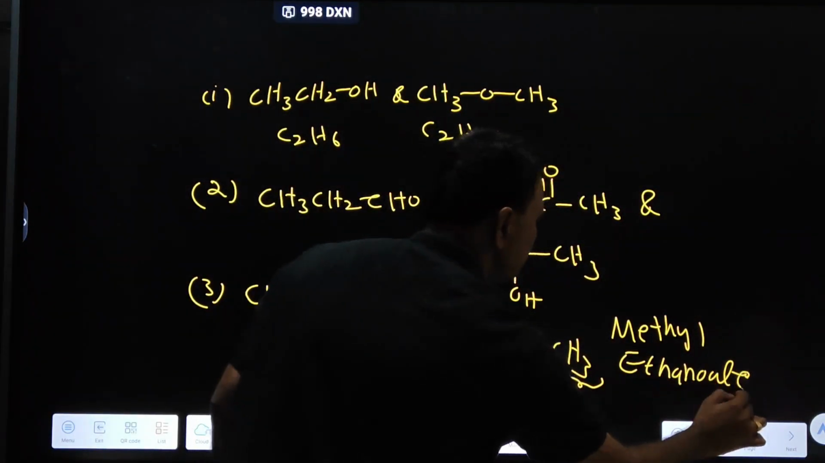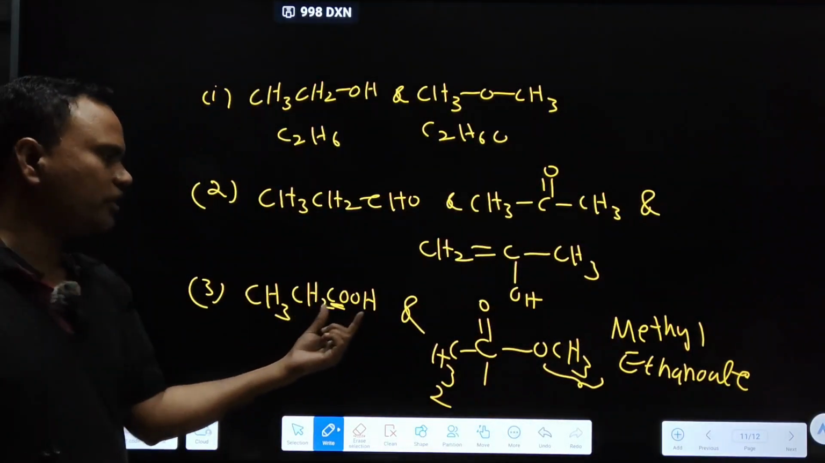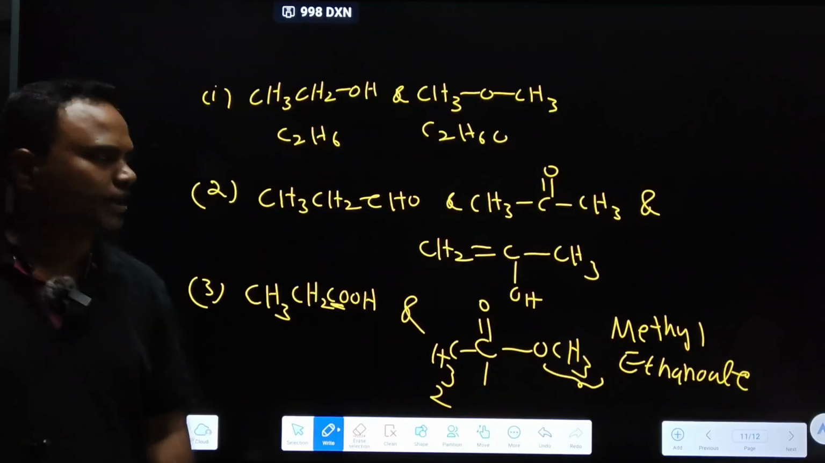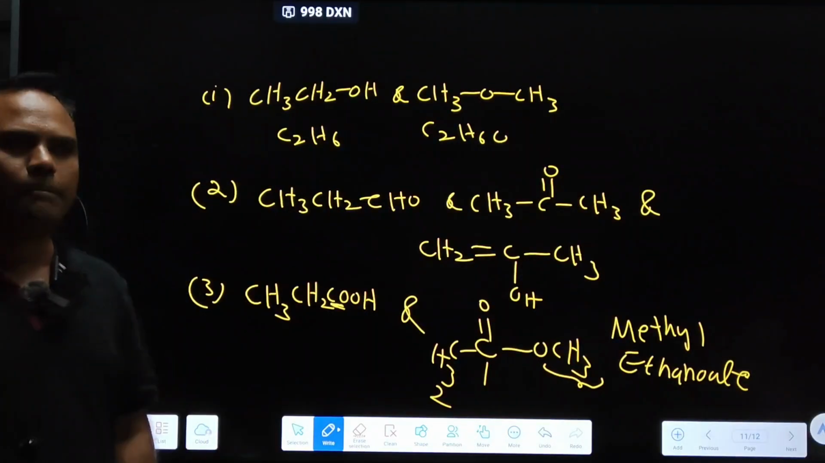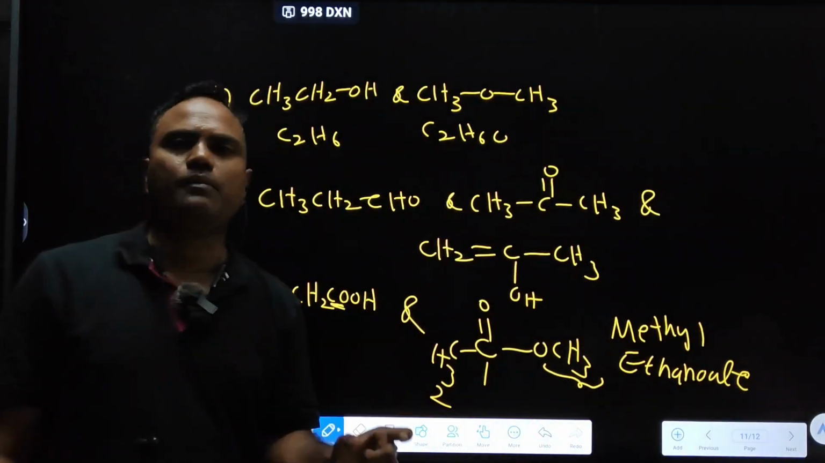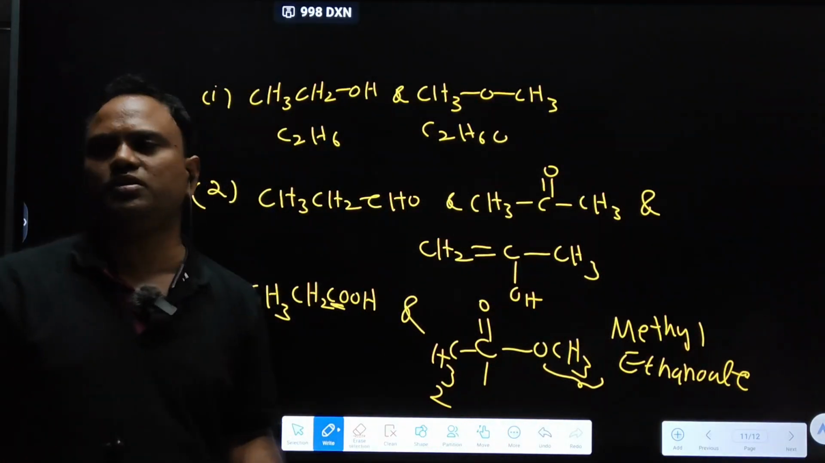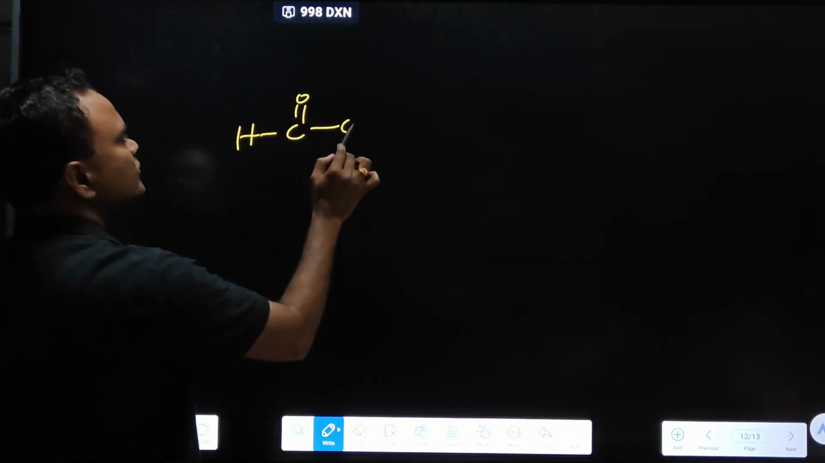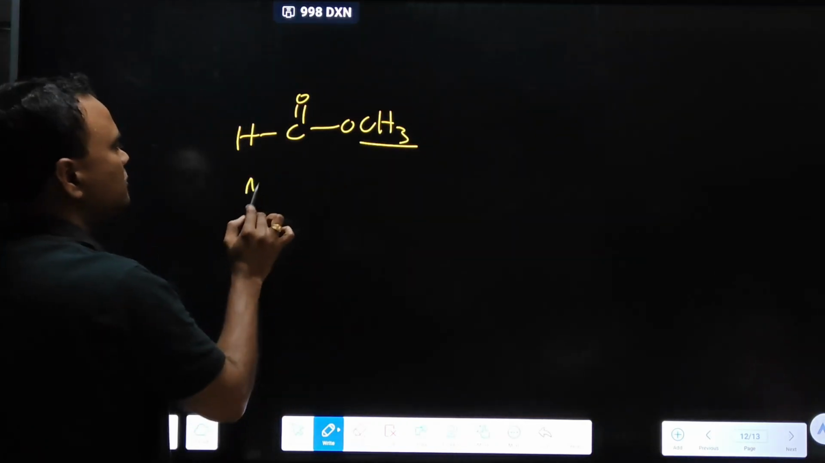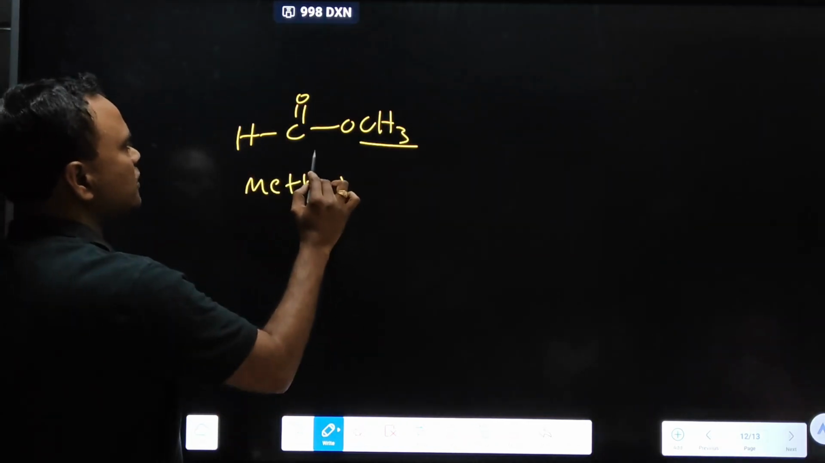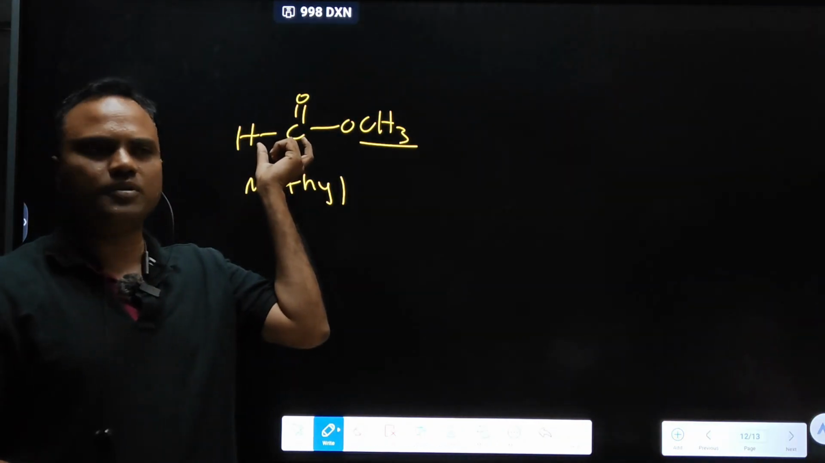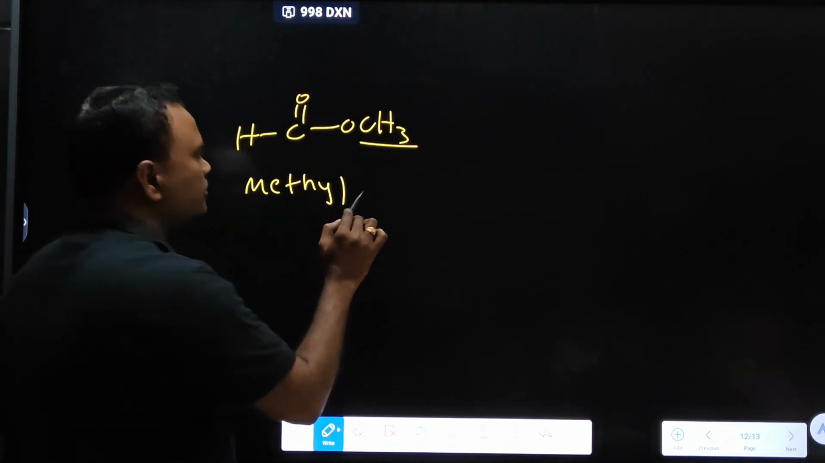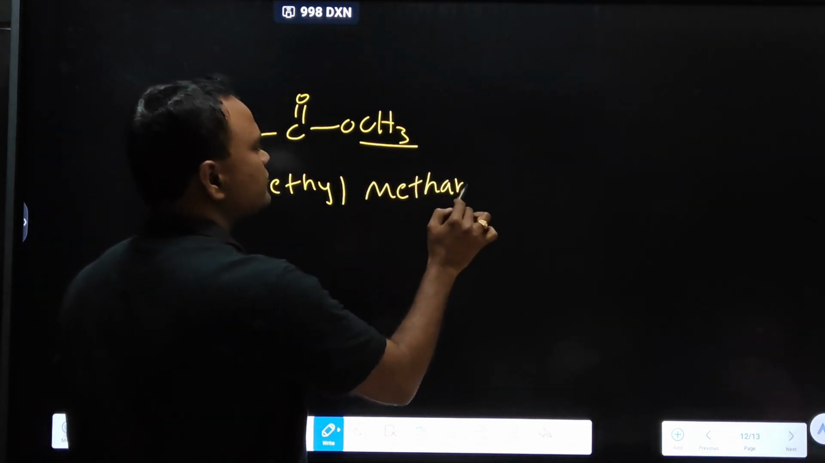What is the relationship between propanoic acid and methyl ethanoate? Functional isomers. Can you draw the structure of methyl formate? Which carboxylic acid is functionally isomeric with methyl formate? This is methyl formate. Alkyl is methyl, and this part is alkanoate. How many carbons are present? 1 carbon only: methanoate, or we can call it formate also. Methyl methanoate or methyl formate.